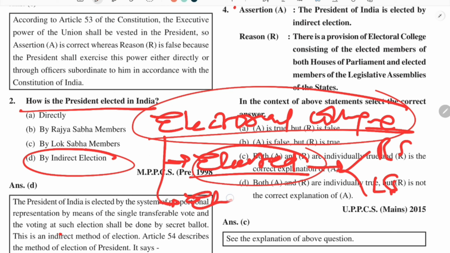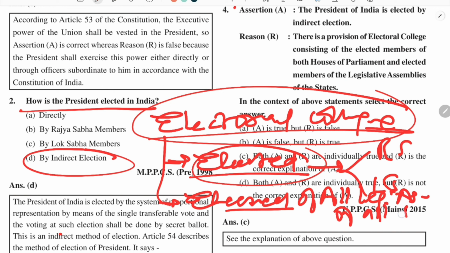Second, the elected members of the legislative assemblies of all states are also included. These are the persons we call MLAs. So all the elected MLAs take part in this process.